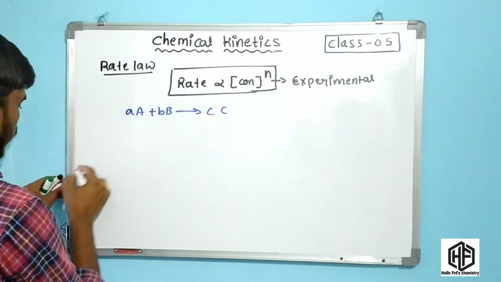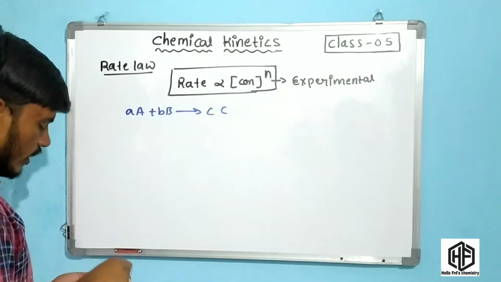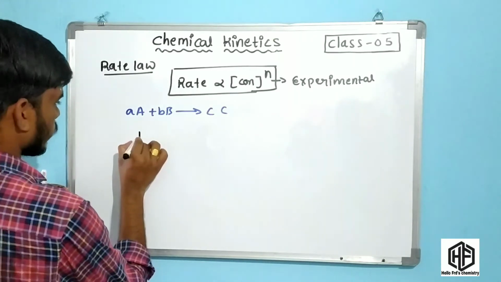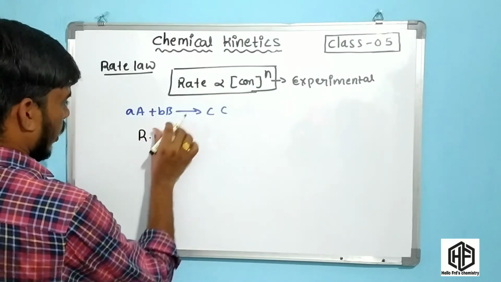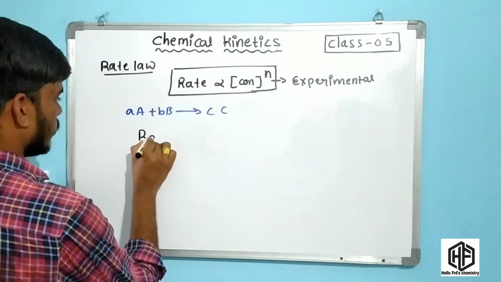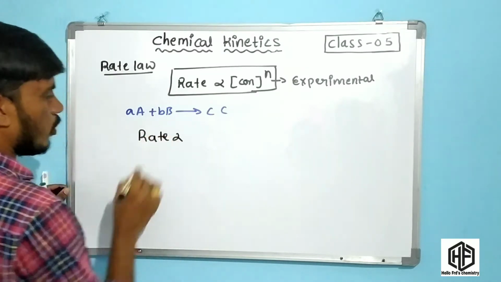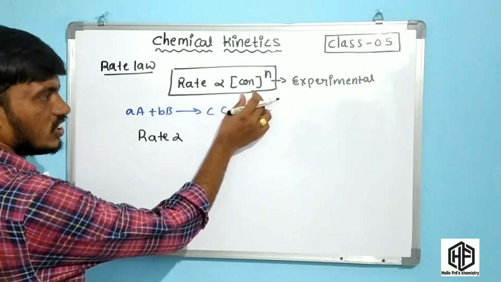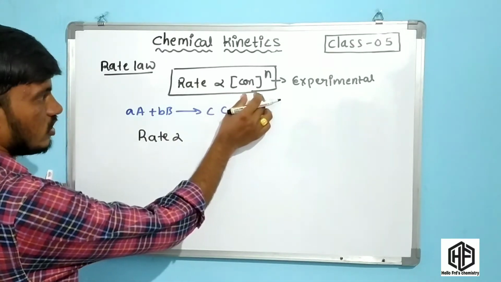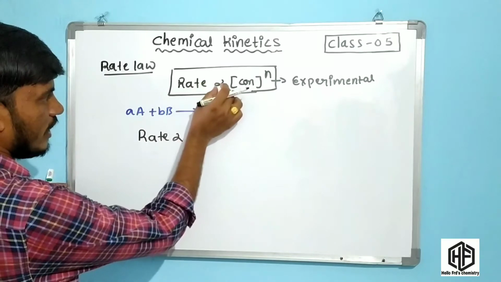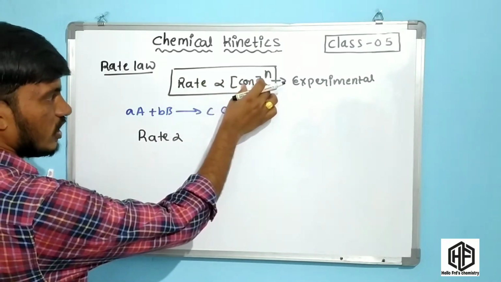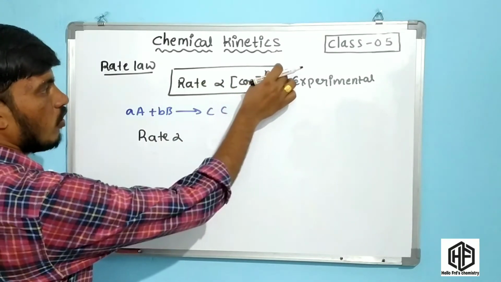Now the rate of reaction for this hypothetical reaction: the rate is directly proportional to the concentration of the reactants raised to the power n.